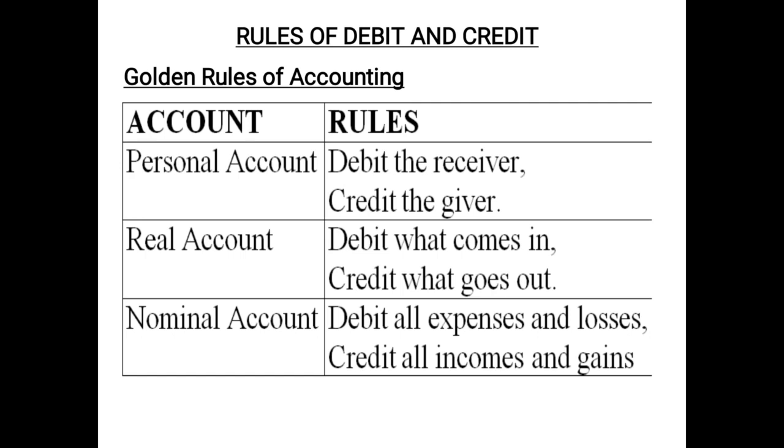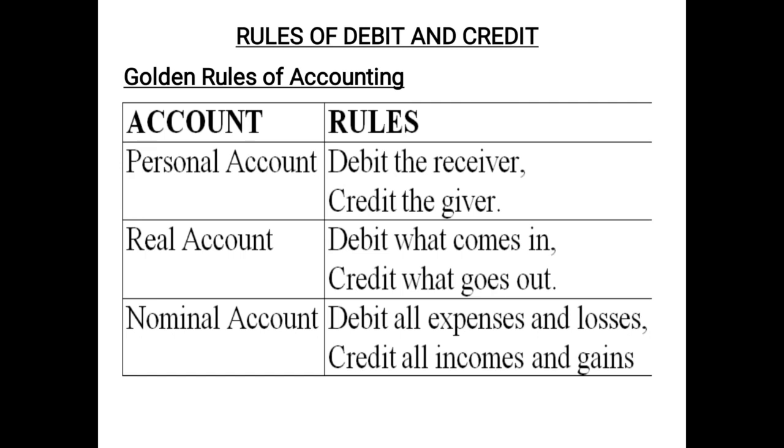So just revising the rules, children. These are the golden rules of accounting. These can be asked as a conceptual question, and your entire accounting is based on these golden rules. The golden rule of personal account, as discussed earlier, is debit the receiver and credit the giver. So all those items which come in personal account, if they are receiving anything, they will be debited. If they are giving anything, they will be credited.